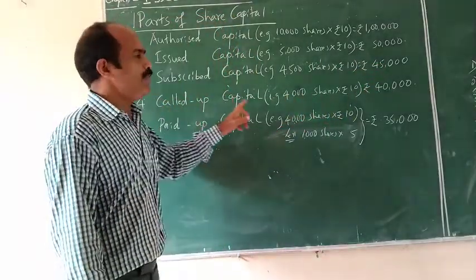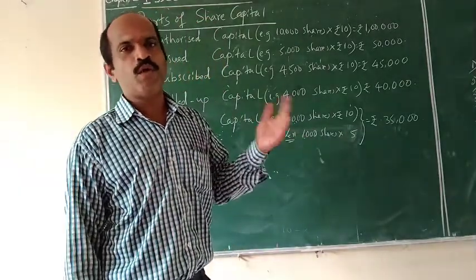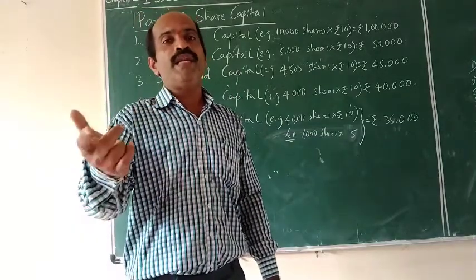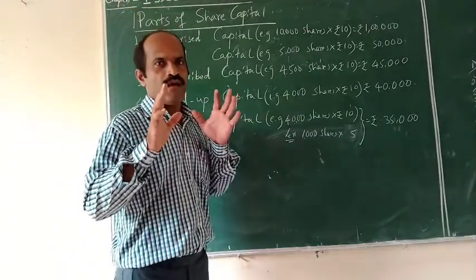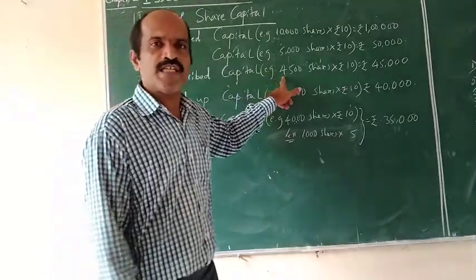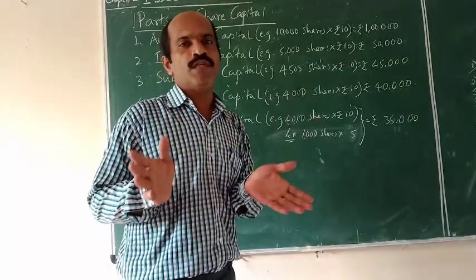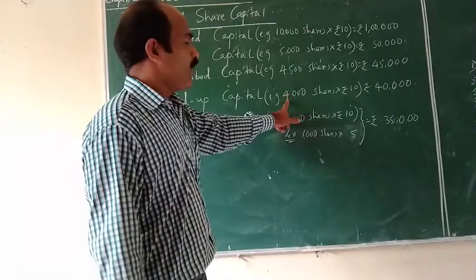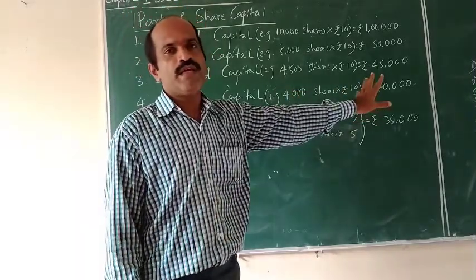Next one is called up capital. Called up capital means that part or portion of subscribed capital which is called up by the company to be paid by the shareholders. Now the company has assurance from the public that all 4,500 shares can be sold to them, but the company will not issue or sell all 4,500 shares. Only 4,000 shares will be called up by the company. So 4,000 into 10 comes to 40,000.